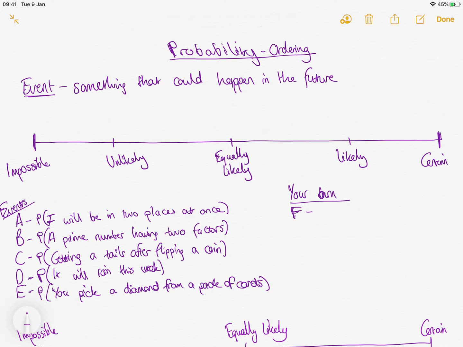Hi, Year 7. Today's title is probability. So, starting a new topic today that I don't think any of you will have come across before. So, get your title down, probability ordering, and then first thing to note.